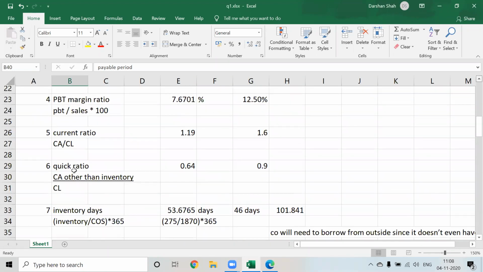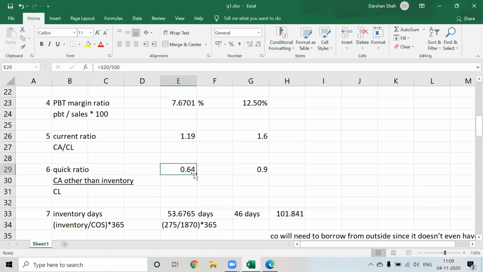Now, the quick ratio is also lower. What does this mean? Quick ratio is lower, meaning what? As compared to the standard, the quick ratio is lower. Because inventory levels are very high, it takes a major proportion of the quick assets. Correct. Again, we can relate that to inventory days, since inventory days is very high. We have slow moving inventory.